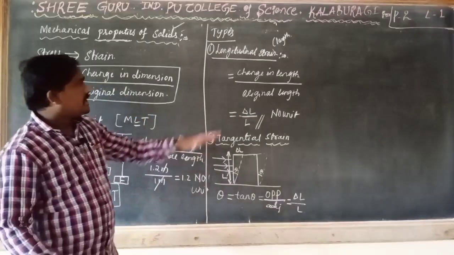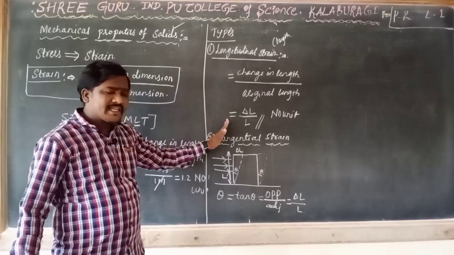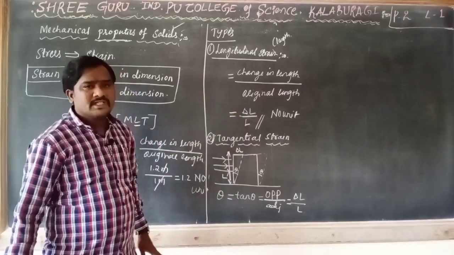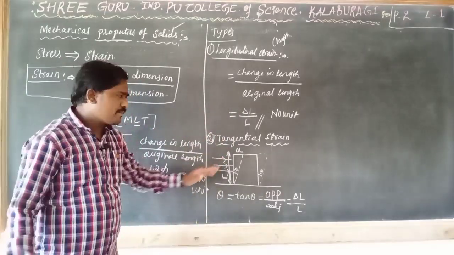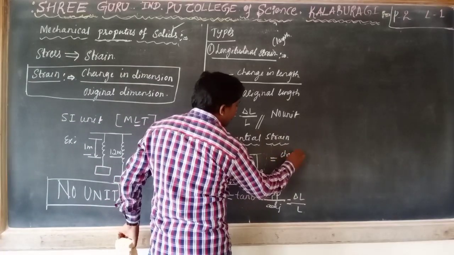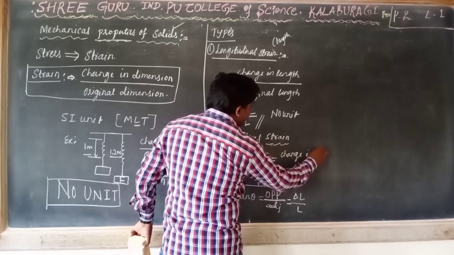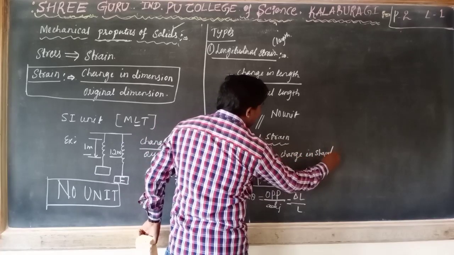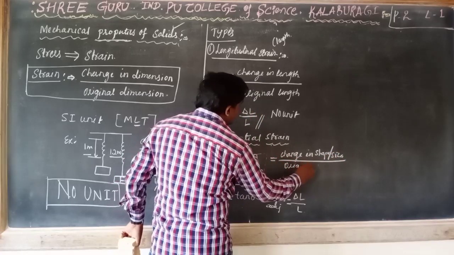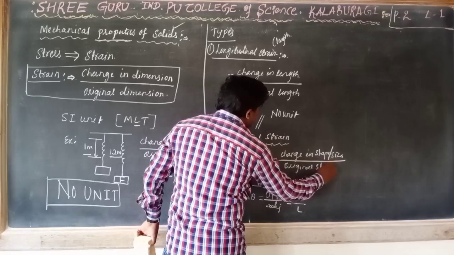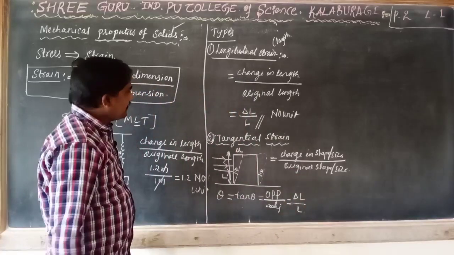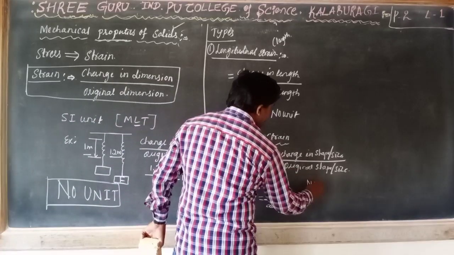Or we can also say that here we are considering the shape or size: change in shape with respect to original shape, or change in size with respect to original size. We can also measure it like this. Here also we are considering delta L by L. Same here also, no unit.